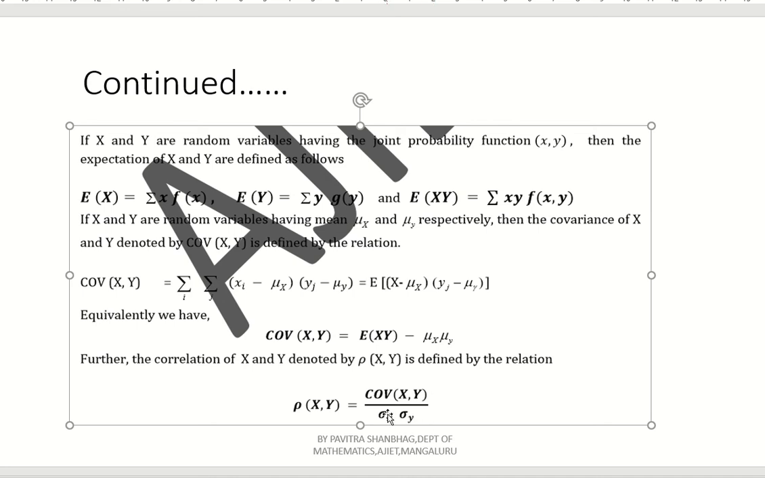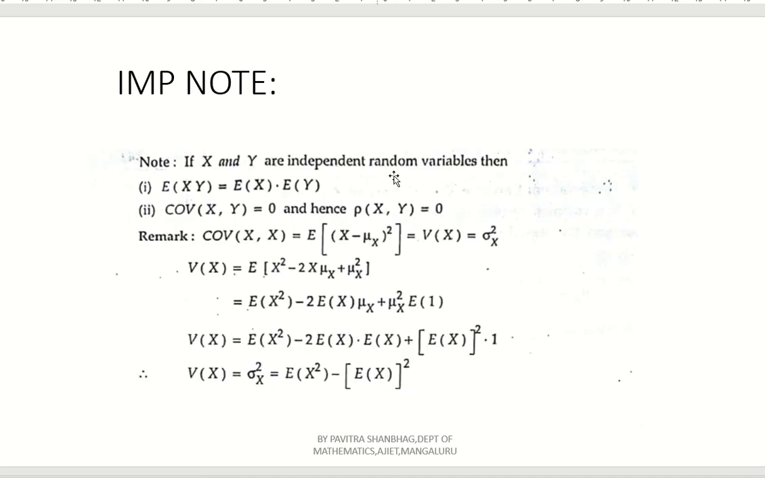What is sigma x? Square root of variance. Sigma y is square root of variance with respect to y here, right? That is nothing but standard deviation. Sigma x sigma y represent standard deviation. Now see here some standard results we have given. If capital X and capital Y are independent random variables, then E of xy is nothing but what? E of x into E of y.